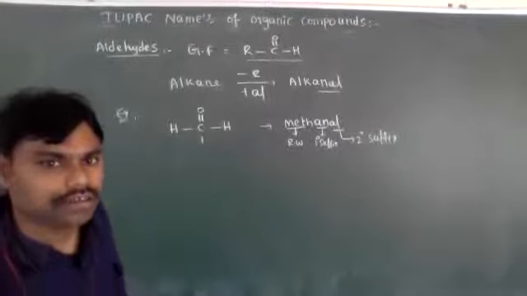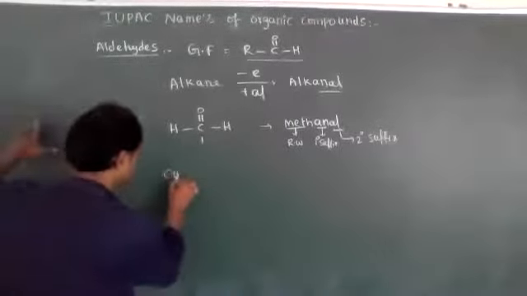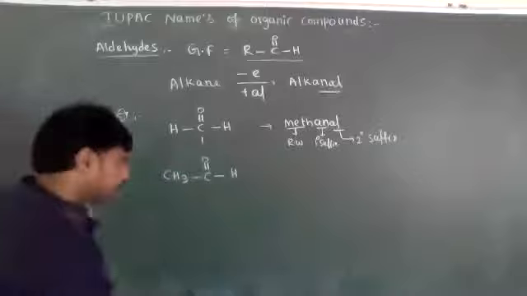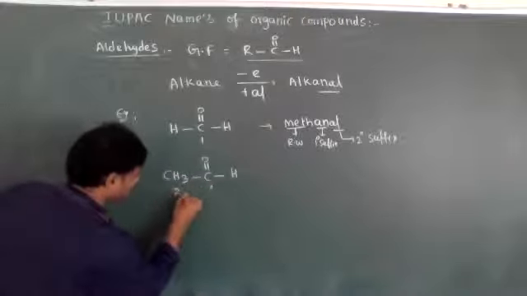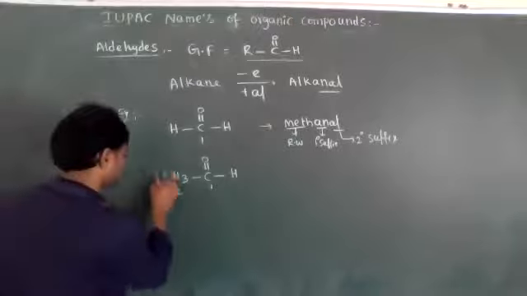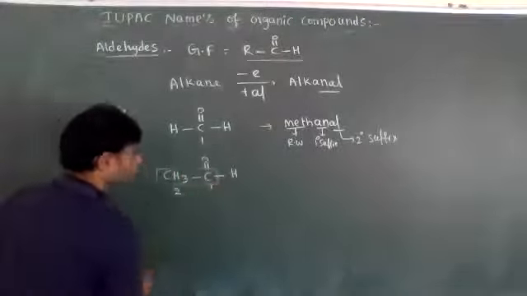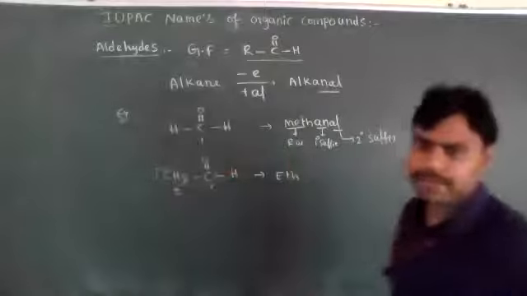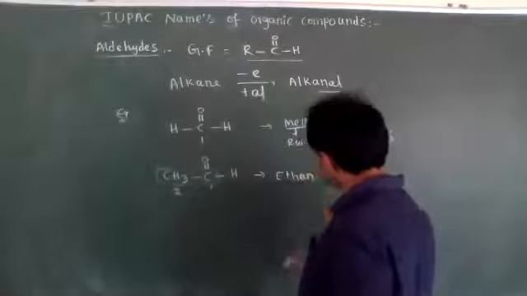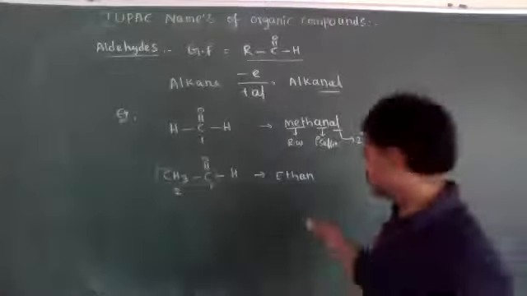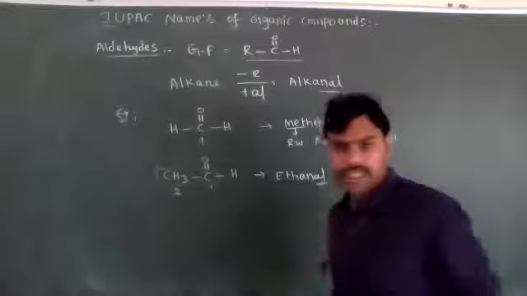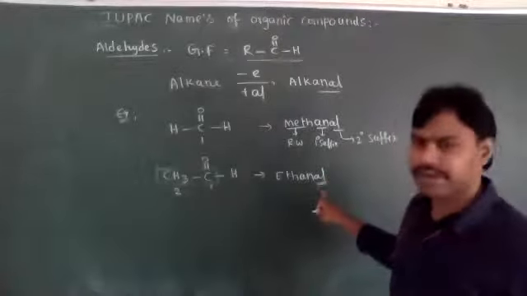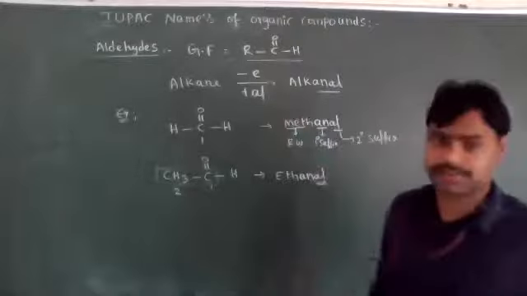Understood? Now 2 carbons. For a two carbon aldehyde, the functional group is on the first carbon. Now the longest carbon chain is 2 carbons. The root word for 2 carbons is eth, and the primary suffix is ane. Ethane, remove e and add al: ethanal. Instead of al, if you used ol, it becomes an alcohol name. That's why it's very, very important. Al means aldehydes.